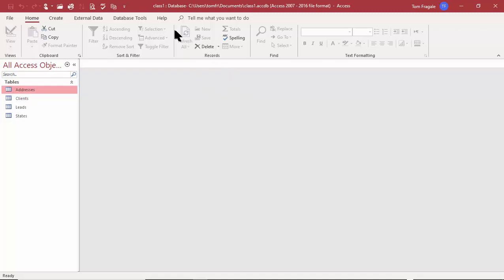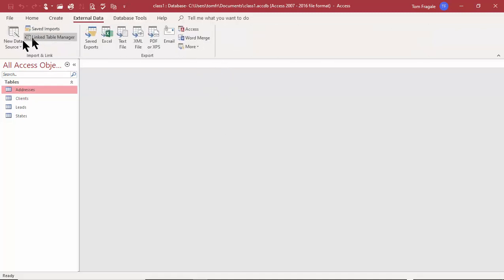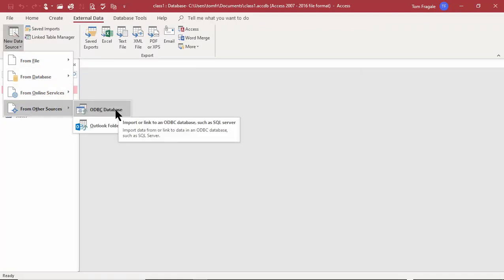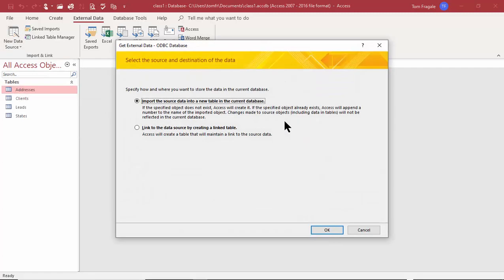Watch how we'll import those. So I'll pick on External Data, New Data Source. This time I'll say from other sources, and I'll say ODBC database. ODBC means open database connection, which means that it can share data with other databases. SQL Server is a really famous one, Oracle, SAP, SAS. There's a ton of them, and they all work the same way. So I'm going to click that. We're going to import. Pretty soon I'll show you how to do the links. Pick on OK.